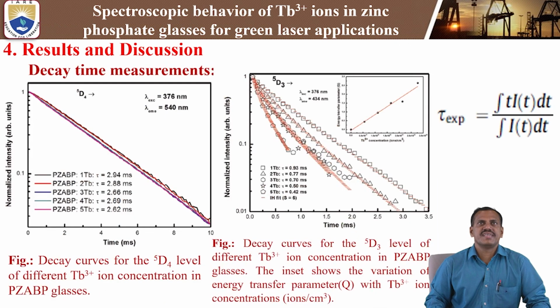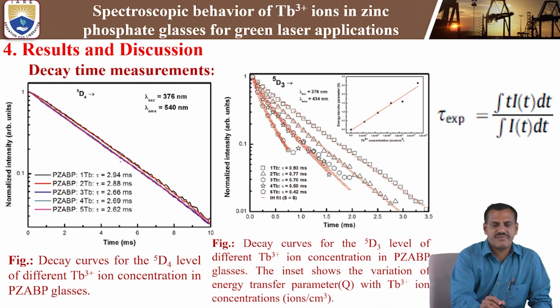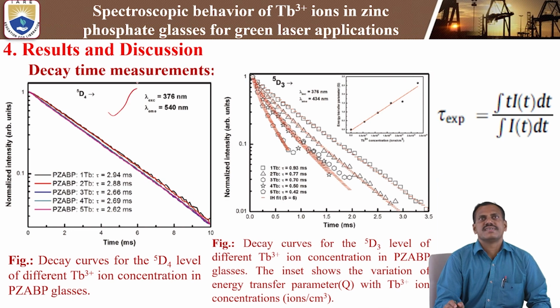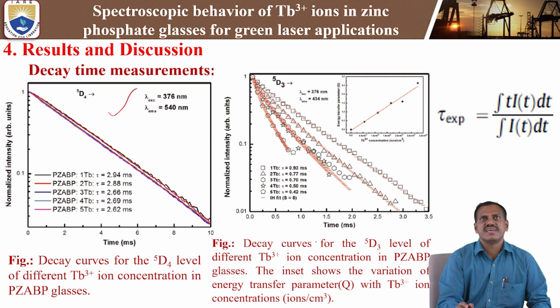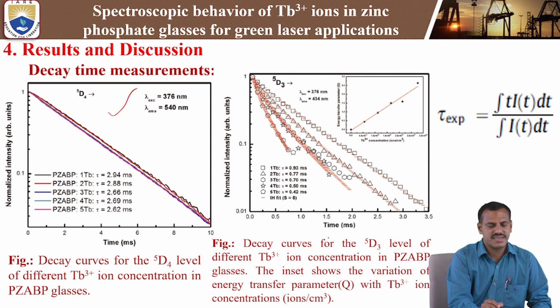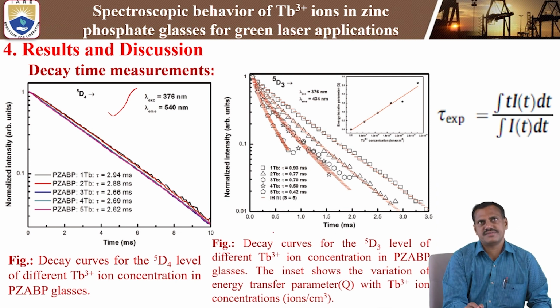Next, lifetime or decay time measurements in the terbium-3 plus doped zinc phosphate glasses. These are the 5D4 emission lifetimes. The 5D4 emission transition shows that the lifetime is constant at every concentration, which means it shows single exponential nature.